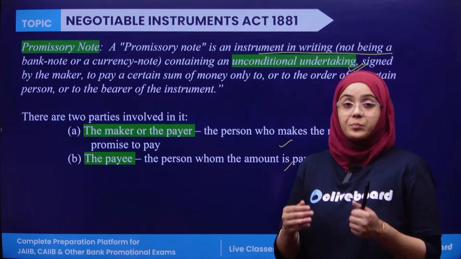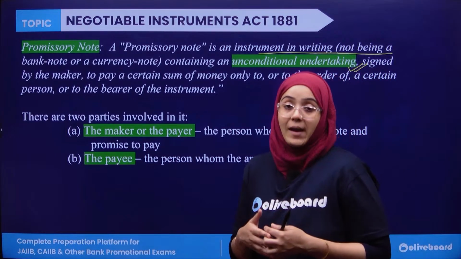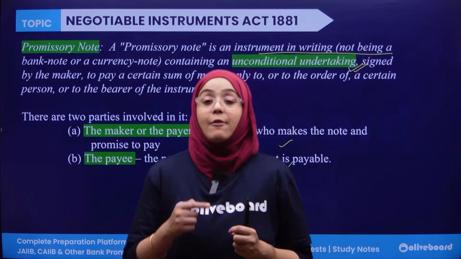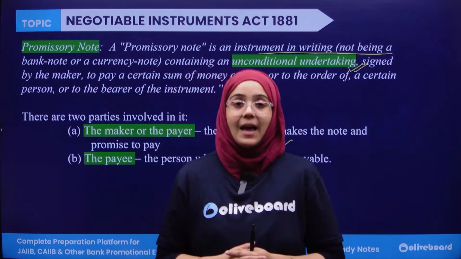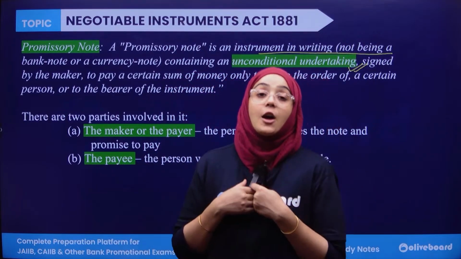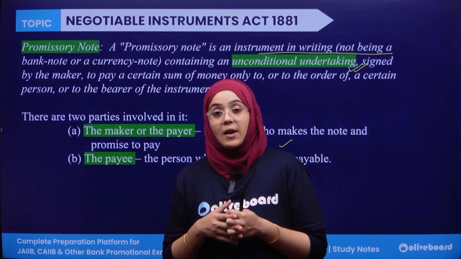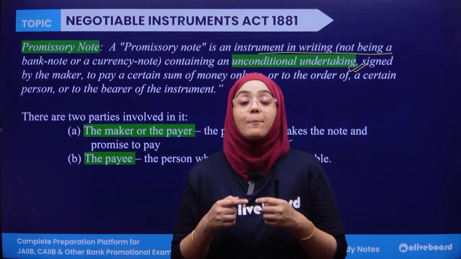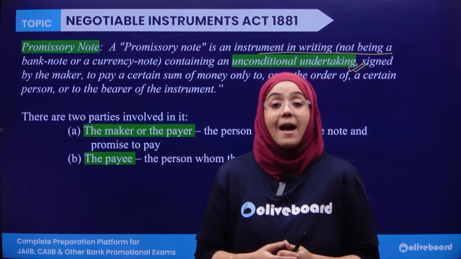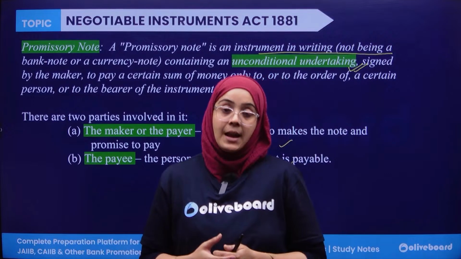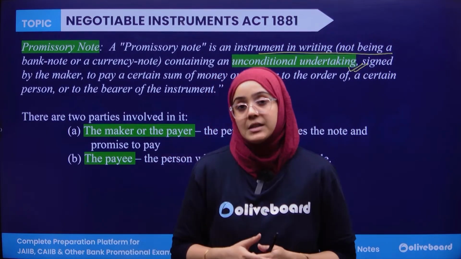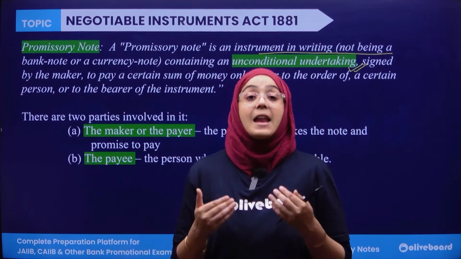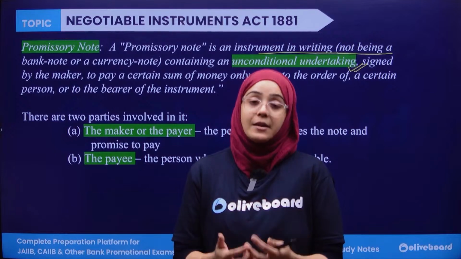For example, I am issuing a promissory note in favor of you. It means that I am the maker, or the payer, of that promissory note, and via this promissory note I am promising you to pay a certain amount of money at a certain or specific date, and this is an unconditional undertaking.